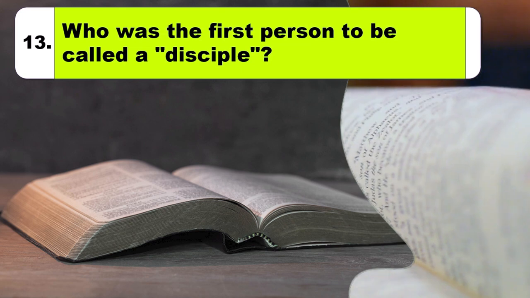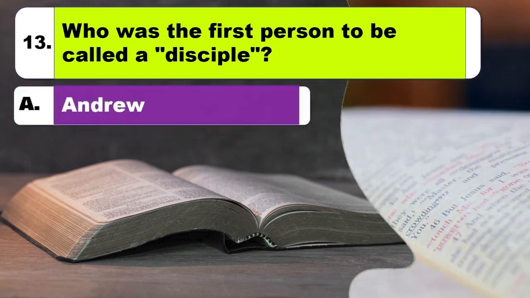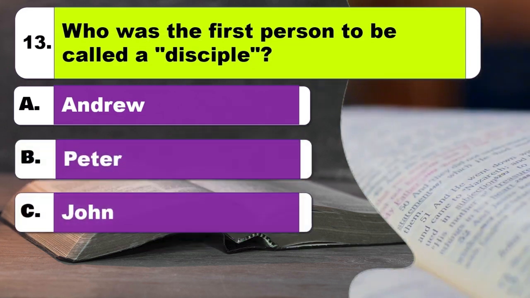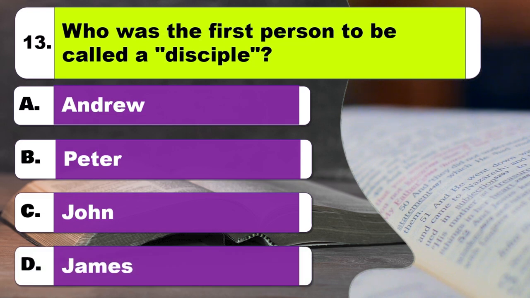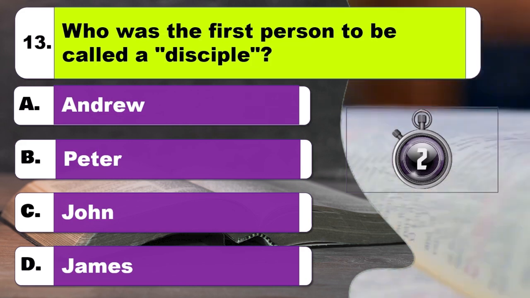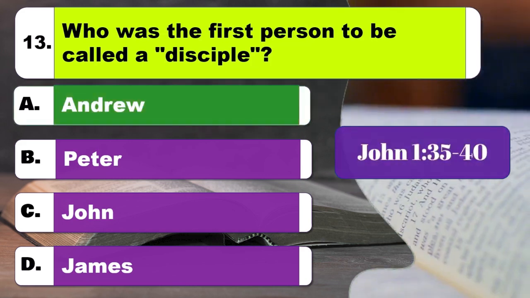Question 13. Who was the first person to be called a disciple? Option A, Andrew. Option B, Peter. Option C, John. Option D, James. The right answer is option A, Andrew.